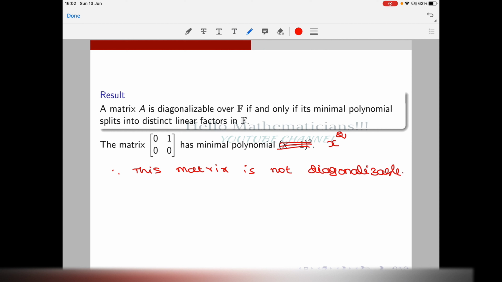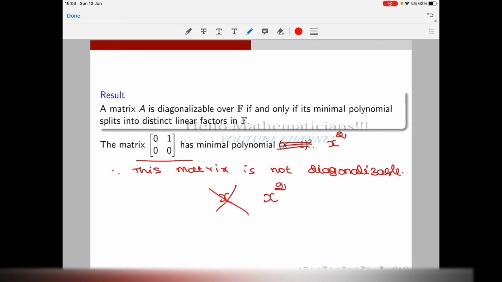Right, so consider this matrix 0, 1, 0, 0. For this matrix, the characteristic polynomial will be x square, and its minimal polynomial should divide the characteristic polynomial. So the possible minimal polynomials are x and x square. But x cannot be the minimal polynomial because we saw that x is the minimal polynomial if and only if the matrix is a zero matrix. This is not a zero matrix, therefore the minimal polynomial has to be x square. So for this matrix, characteristic polynomial equals minimal polynomial.